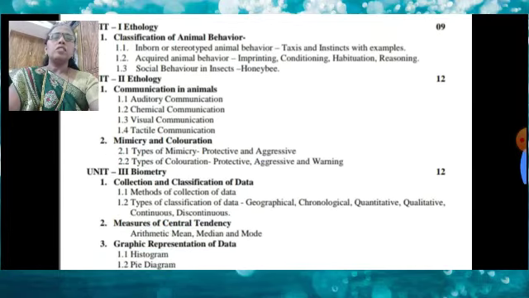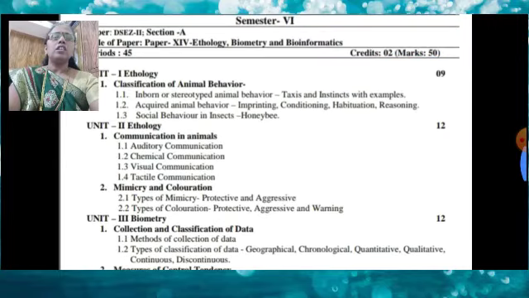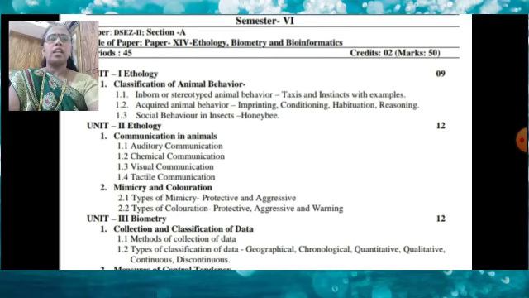The second unit is also ethology, but the first topic is communication in animals. How does communication take place in animals? There are different types of communication methods in animals: first is auditory communication, second is chemical communication, third is visual communication, and fourth is tactile communication.